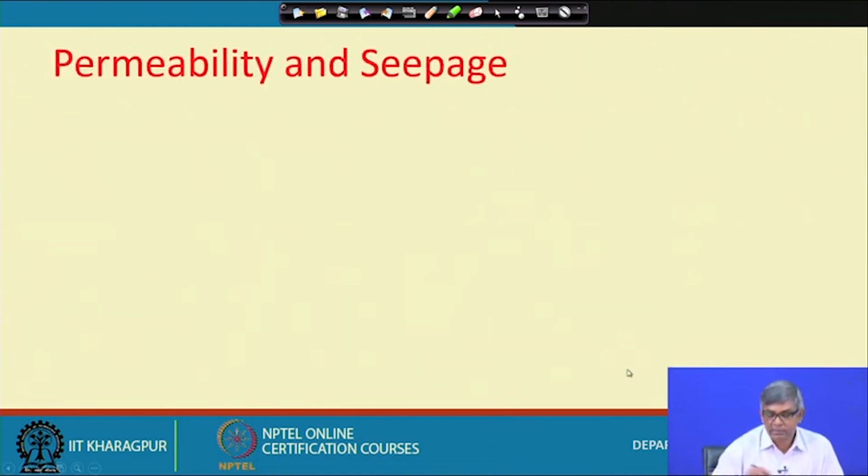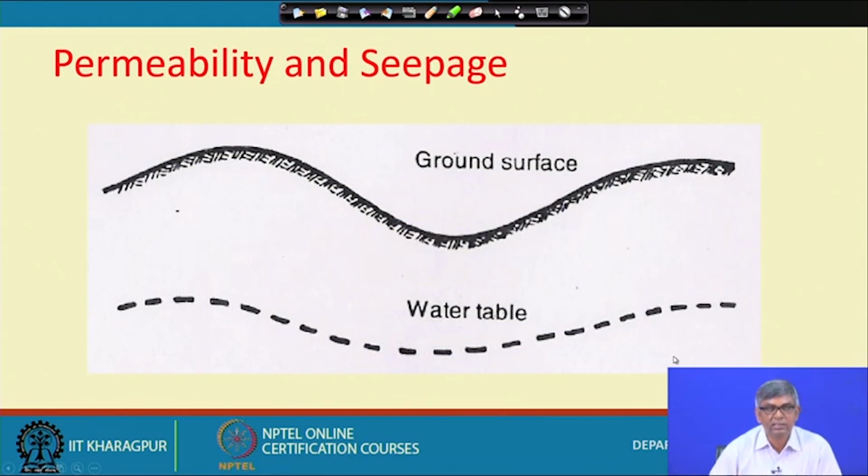Typically, if the ground surface is like this, then your water level will also be parallel to it. But that holds over a very small distance, a few meters or kilometers, where you will see it as level. When you consider a long topography, you will get the water table also parallel to the generally ground surface.